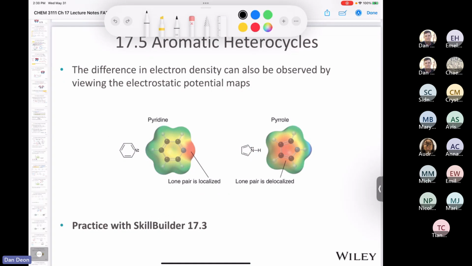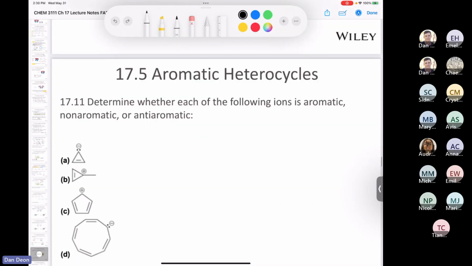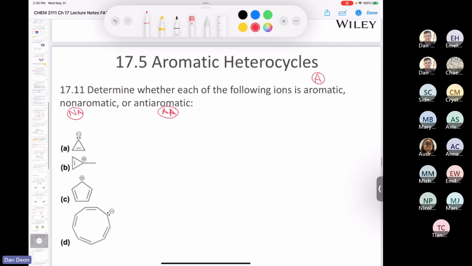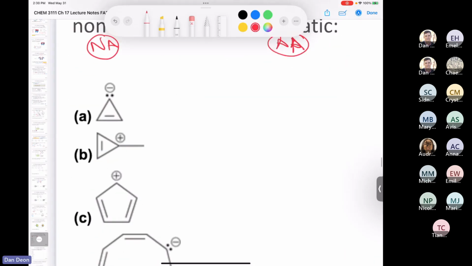So with all that, let's take a look at some examples here, and I'll try to guide you through these, because some of these it's more abundantly clear whether they're anti-aromatic, aromatic, or non-aromatic. So again, for aromatic, we're going to use A. For non-aromatic, we'll use Na, and for anti-aromatic, we'll use Aa. All righty. Let's take a look at the first one here.